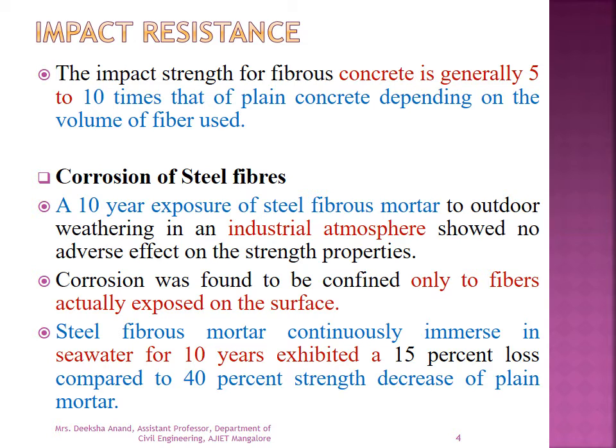The impact strength for fibrous concrete is generally 5 to 10 times that of plain concrete depending on the volume of the fibers used. So when we go for any of the mechanical properties, either strength or toughness or modulus of elasticity, that depends upon the volume of the fiber used and the type of the fiber used. So here the impact resistance says that the fibrous concrete is generally 5 to 10 times that of plain concrete depending on the volume of the fiber used.